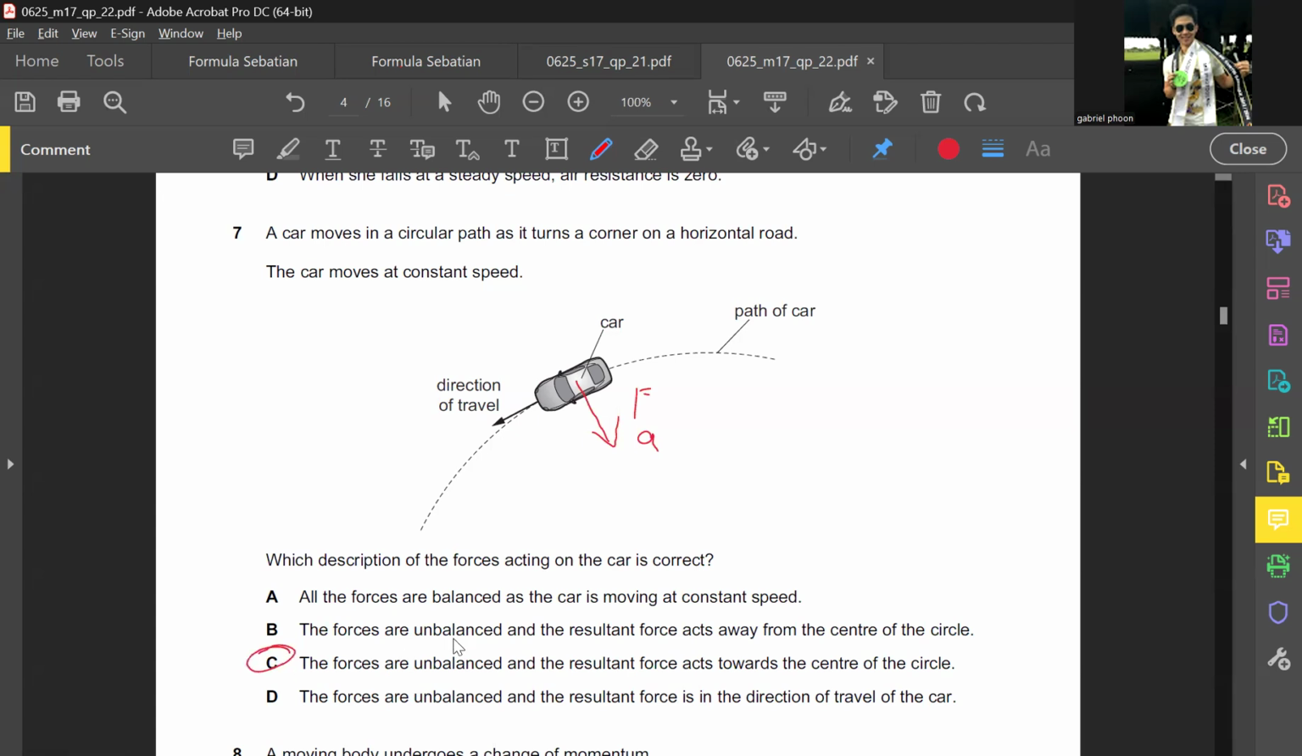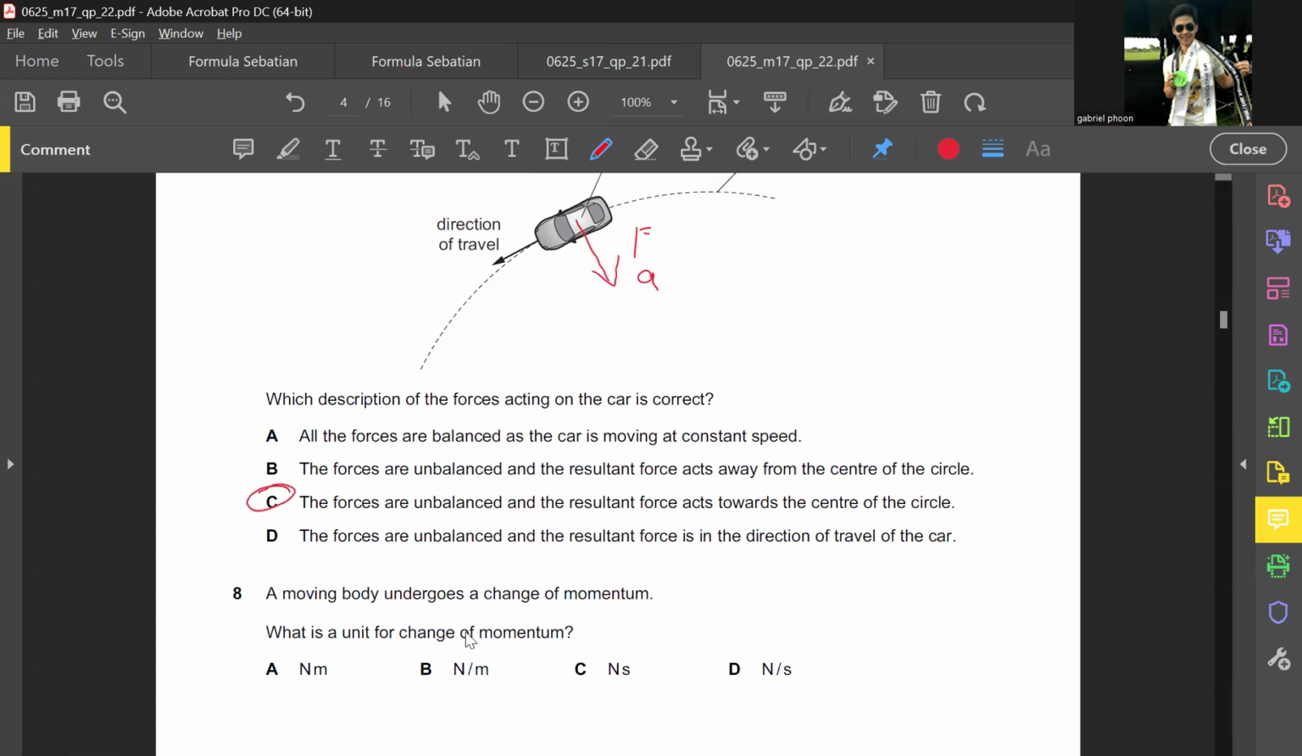Yeah, for sure. Okay. A moving body undergoes a change of momentum. What is the change of momentum? Either Ft equals mv minus mu, right? So it's either newton-second or kg m/s, right? Either one. Surprising?